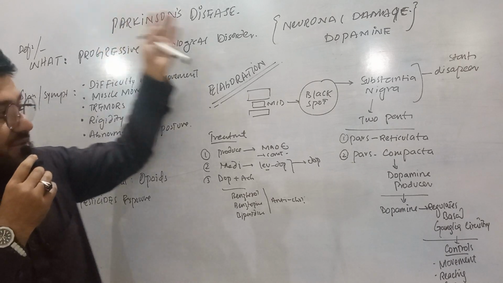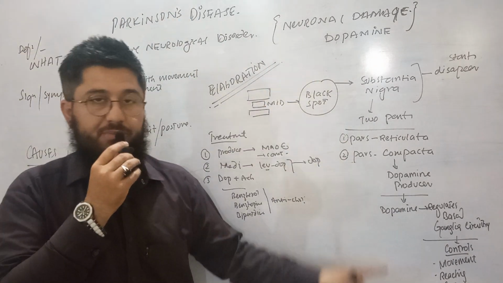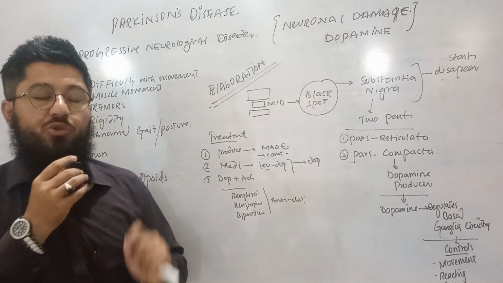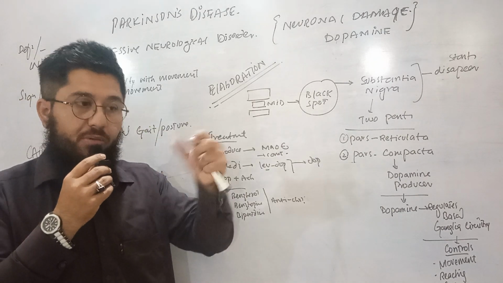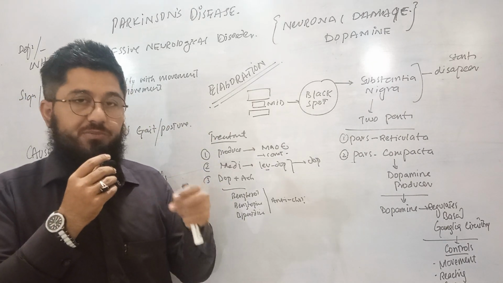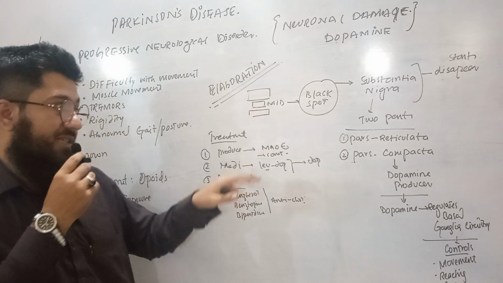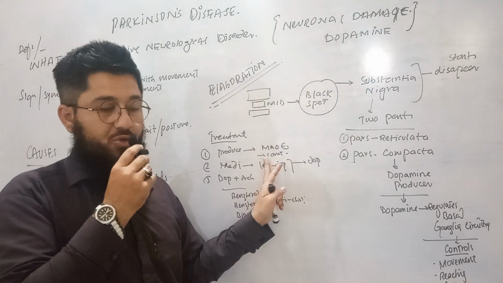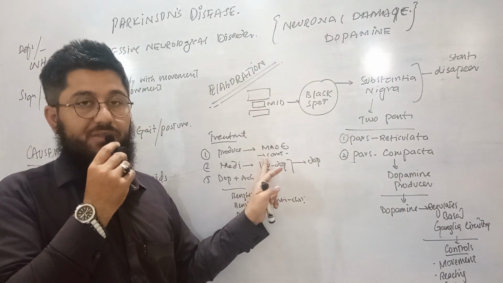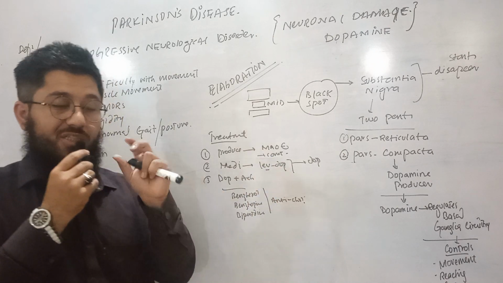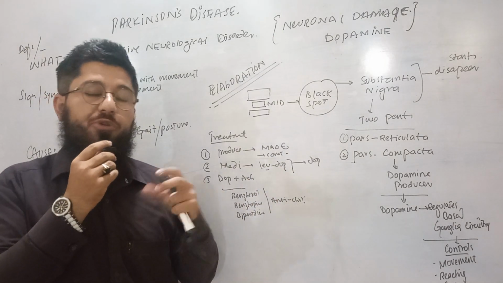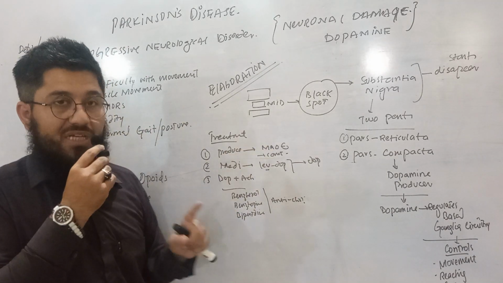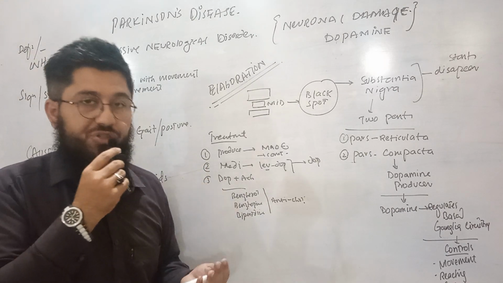Got it? So now what happened? The entire discussion, we talked about dopamine, dopamine, dopamine. So it is all about dopamine. Now in treatment options, we will just concentrate on dopamine. We will concentrate on the dopamine produced in the body. If the body is producing dopamine, we must protect that dopamine from the enzymes known as MAO, monoamine oxidase, and COMT, catechol O-methyltransferase. When these enzymes are inhibited, the dopamine produced in the body will not be destroyed anymore, because these enzymes are responsible for destroying that dopamine. So we will inhibit these two enzymes in order to protect the dopamine from destruction.